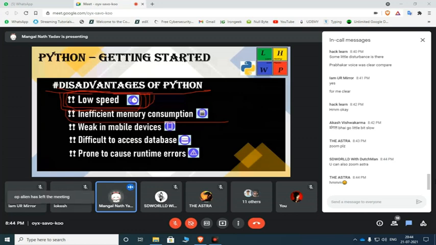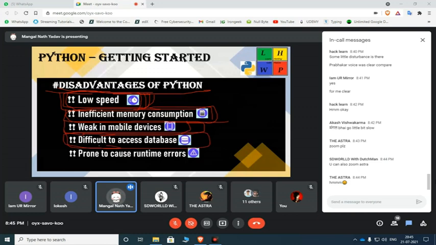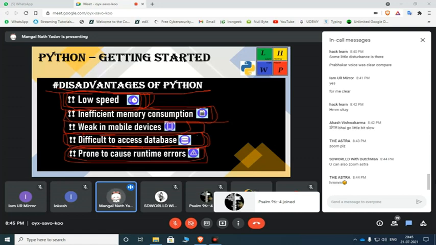Mobile devices: I guess we can run C++ on mobile devices, but Python is not that compatible with mobile. It is difficult to access databases like MySQL or any other database, and it is prone to runtime errors. Many runtime errors can be caused by different types of code, because the code is so short that we can get an error at any time from a little bit wrong.